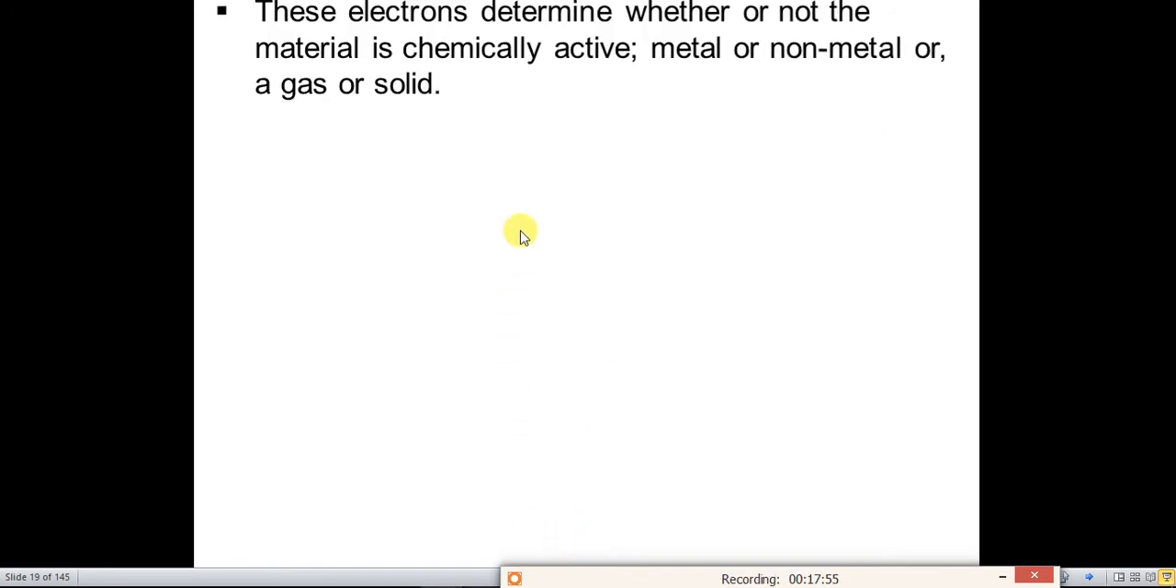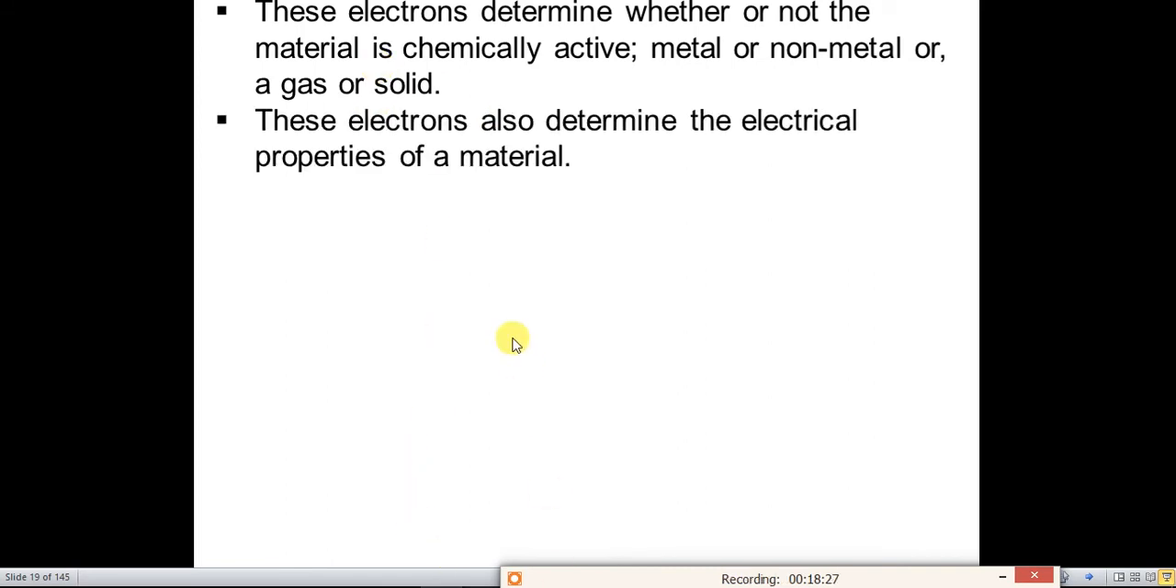What does it mean? It means that the valence electrons determine whether or not the material is chemically active, whether it is a metal or non-metal, a gas or a solid. So this valency determines the type of element: metal, non-metal, gas, solid, semi-solid, etc. These valence electrons also determine the electrical properties of any material or any element.